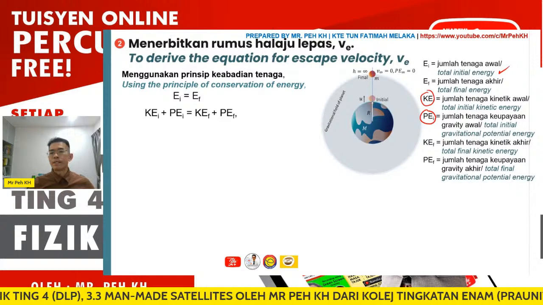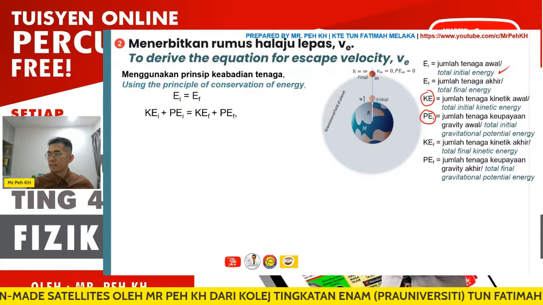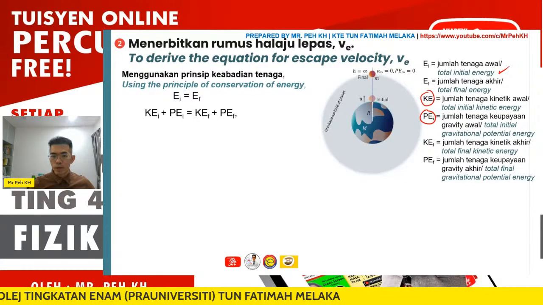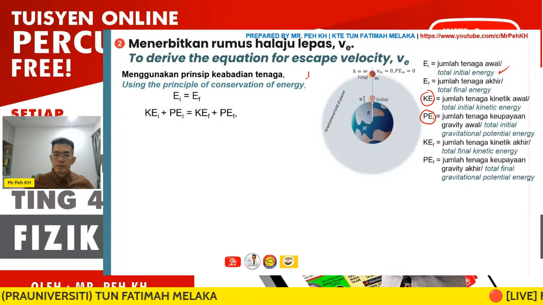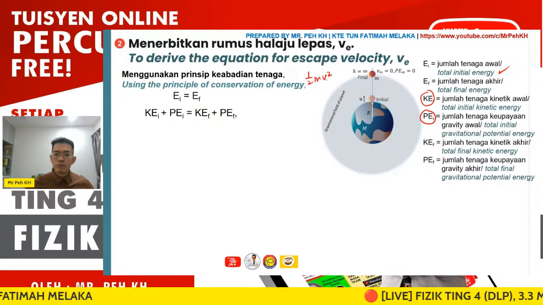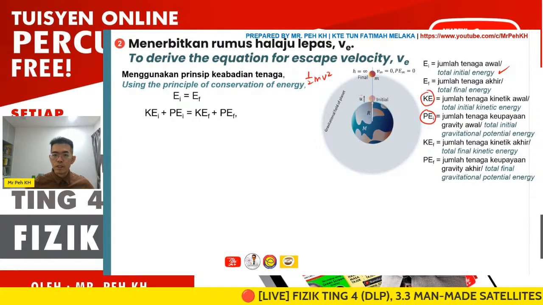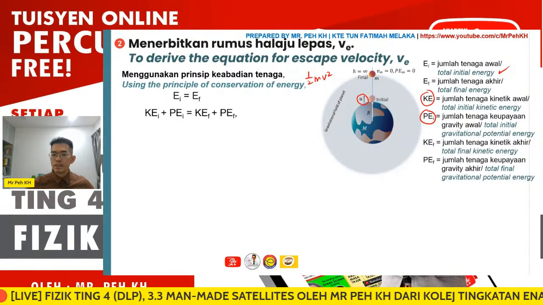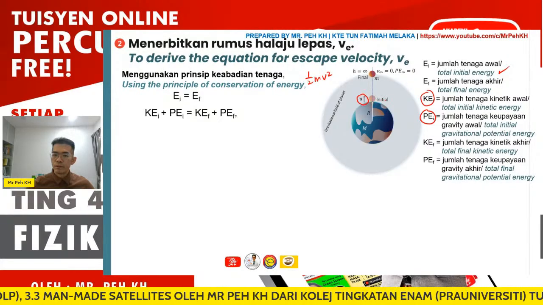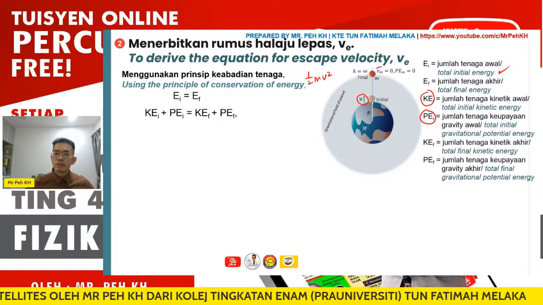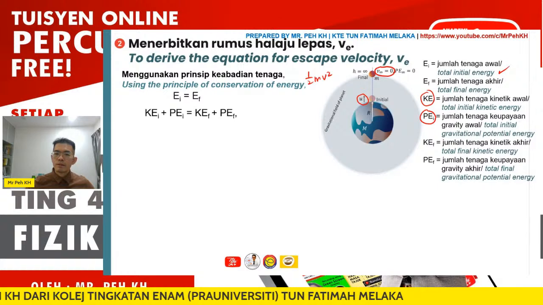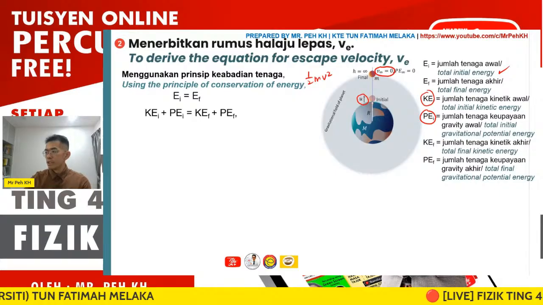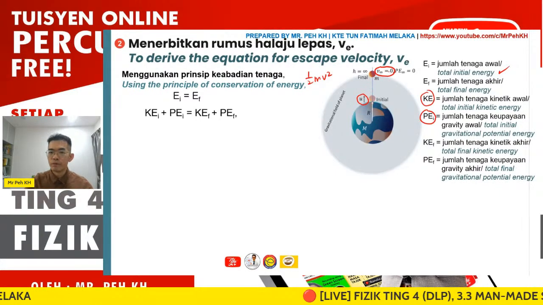Okay, so the kinetic energy you actually know already, right? Since you learned it in Form 3, the equation will be 1/2 mv squared, where v refers to the velocity. So you can look at this figure. u will be the initial velocity where the object is on the surface of the Earth. Then v will be the velocity of the object when moving to infinity, or moving at infinity.